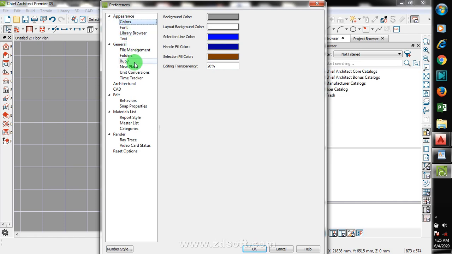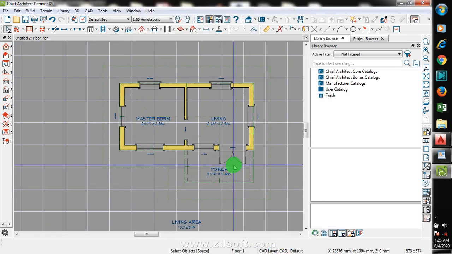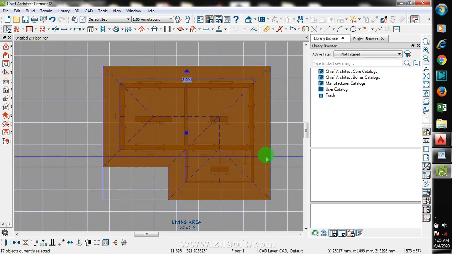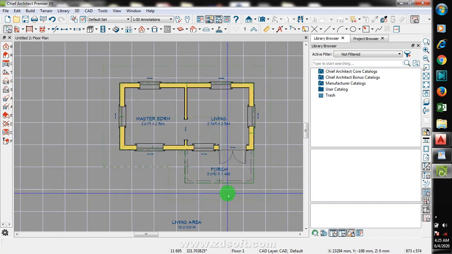You can change all of that because they are in form of layers. But I'm not going to take you through that right now because I'm trying to make this video as brief as possible. But you can see my roof here has already been drawn.